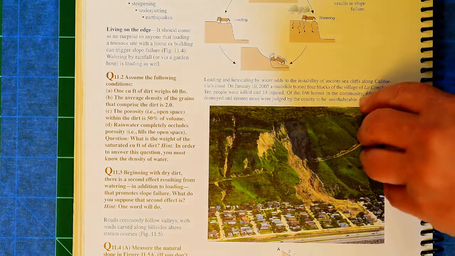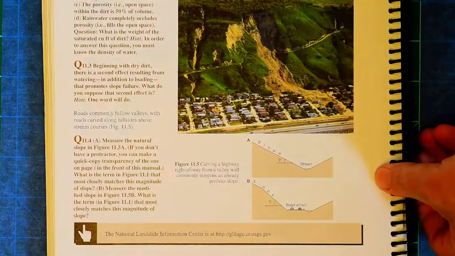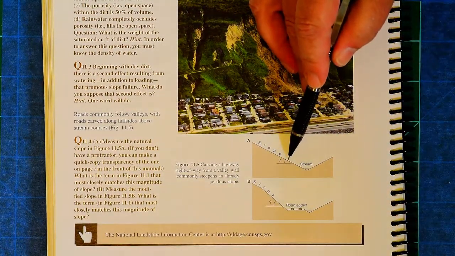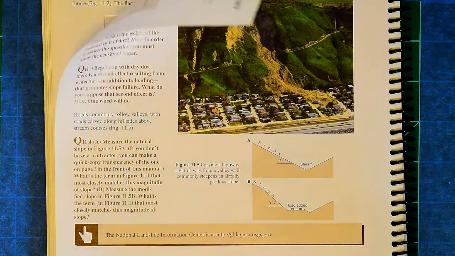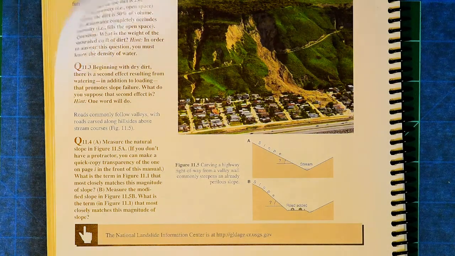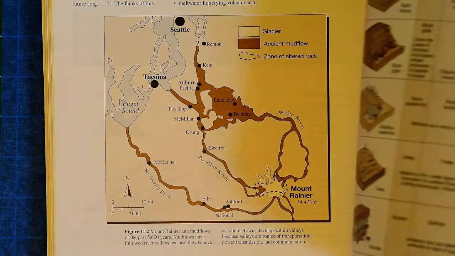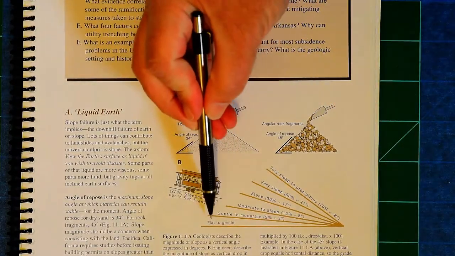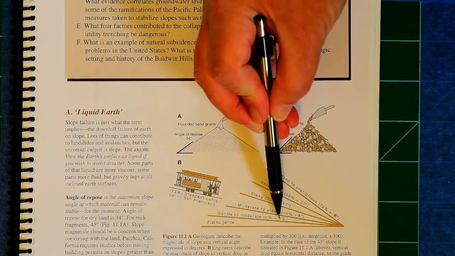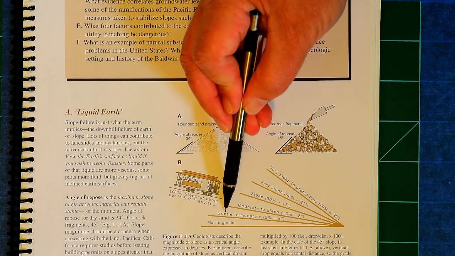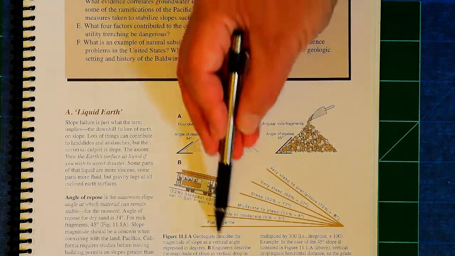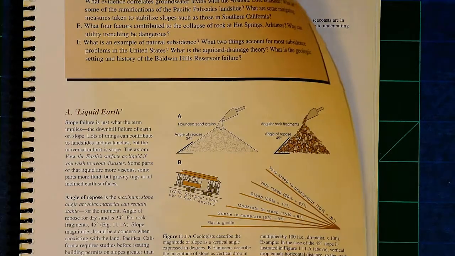A few other questions in this particular lab. You have to measure the angle of a slope here, and you can use a protractor to do that. And then it asks you to tell me what the description of that slope is. Well, the descriptions are back here. So if you have a slope of 0 degrees to 3 degrees, it's considered flat to gentle. 3 to 8 is considered gentle to moderate, and so on. So that's how you read that chart.